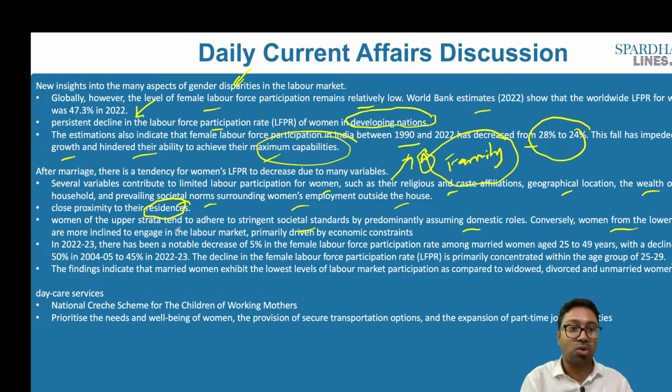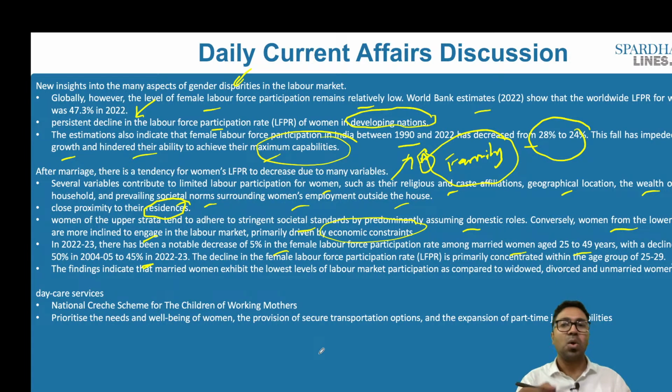Conversely, women from the lower strata are more engaged in the labor market, primarily driven by economic constraints. In 2022-23, there has been a notable decrease in the female labor participation rate among married women aged 25 to 49 years, with a decline from 15% in 2004-5 to 45% in 2022-23.